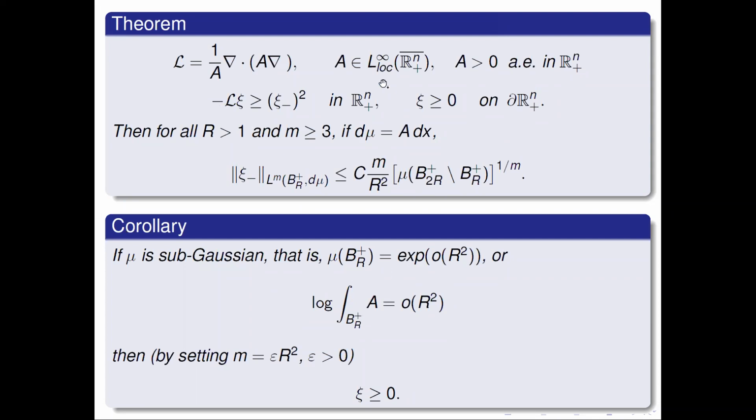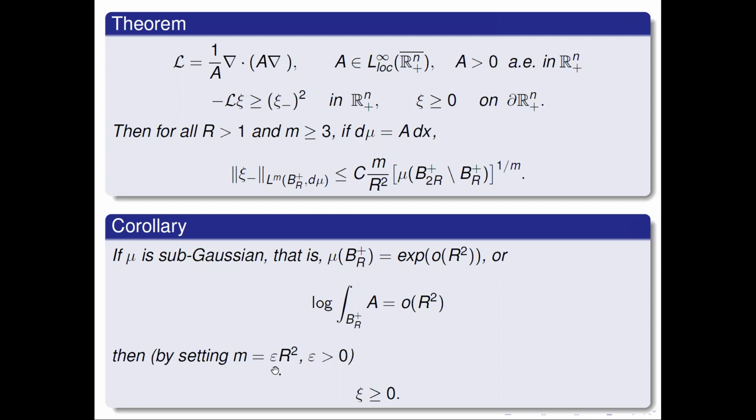Then this has a maximum principle, that is, psi needs to be positive if psi satisfies this inequality over here. Well, how? You just set m equal to epsilon r squared here for each epsilon, and then let epsilon go to 0 and m to infinity.